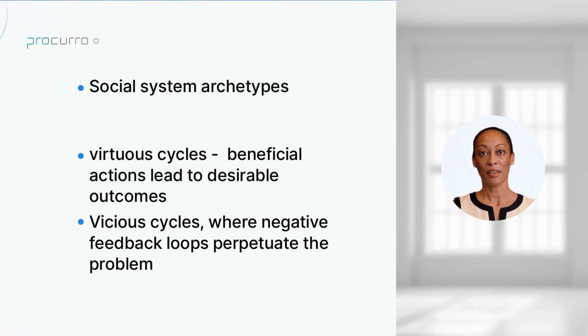Let's take the example of vicious cycles, where negative feedback loops perpetuate the problem, such as crime leading to poverty, which leads to more crime. By understanding these patterns, we can identify leverage points to break these cycles and create positive feedback loops.